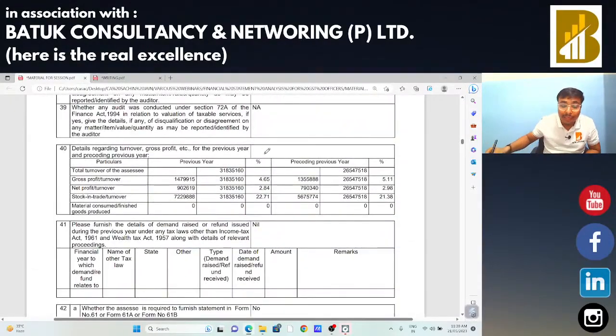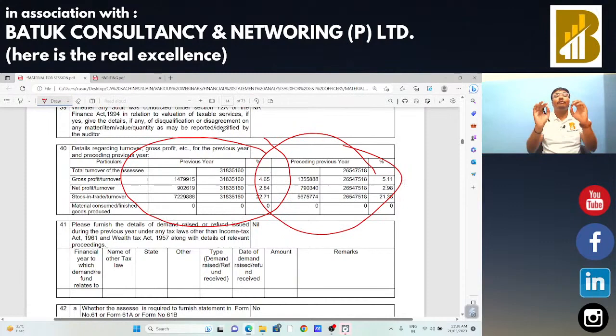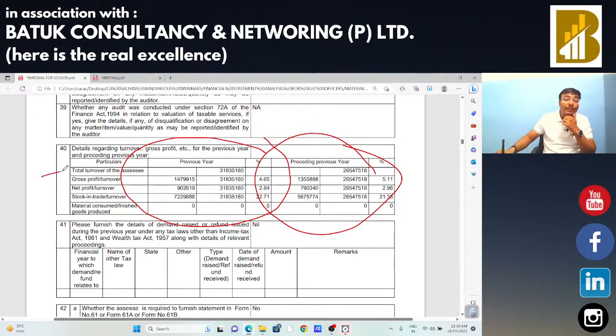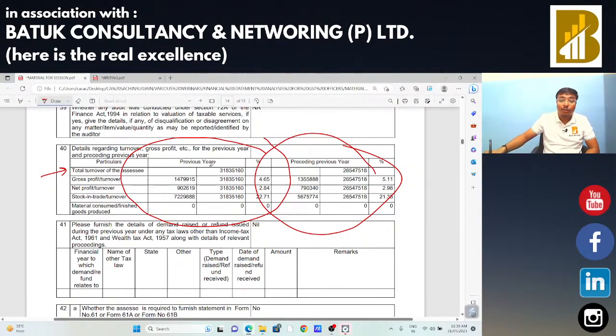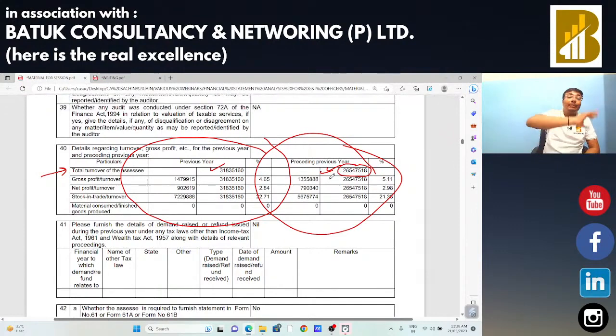The next point is related to what I said at the start, we need to analyze the financial statement, and for analyzing the financial statement this is a very specific tool which is available in form 3CD. Just a comparison of the figures from the last year to the current year, you also get the ratios. In that particular case, the sales turnover of the assessee in the previous financial year was 3 crore 18 lakh, and in the current financial year was 2 crore 65 lakh 47,508, so we can get an idea there is an increment of sales and the sales is gradually increasing, so there is no significant issue.